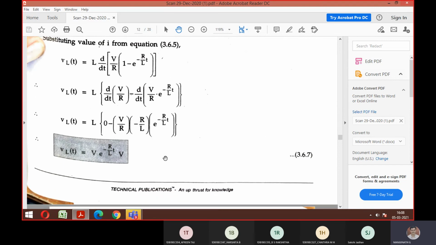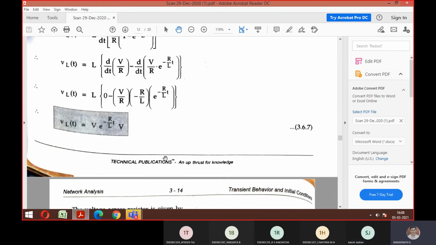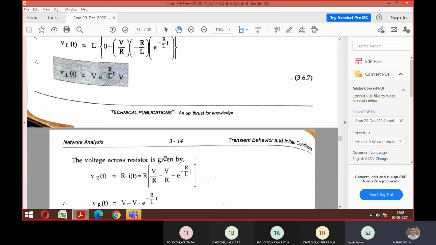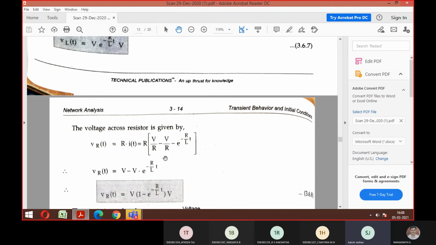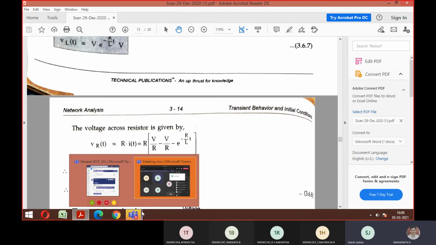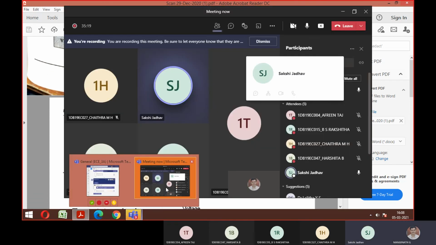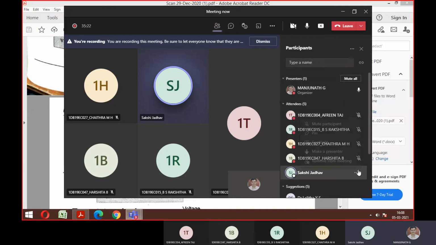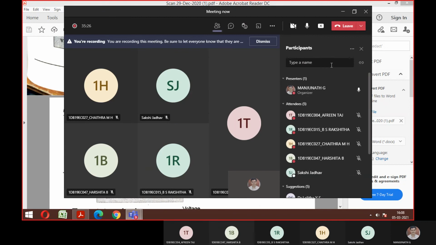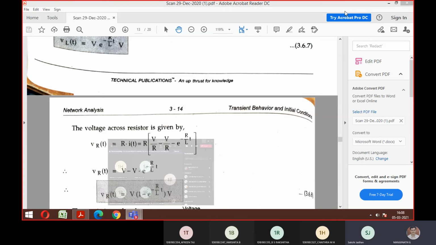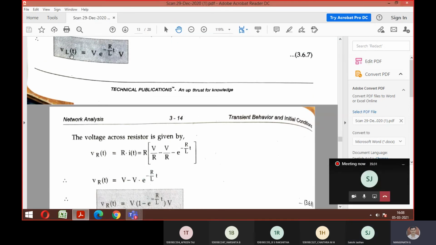Any doubts, anyone, on how to get this VL of t? No, sir. Is it understood? Shall I proceed? Yeah. So is it fine how to find VL?